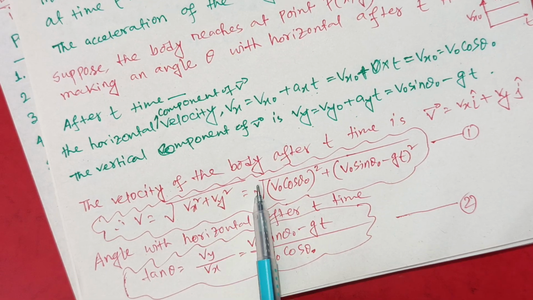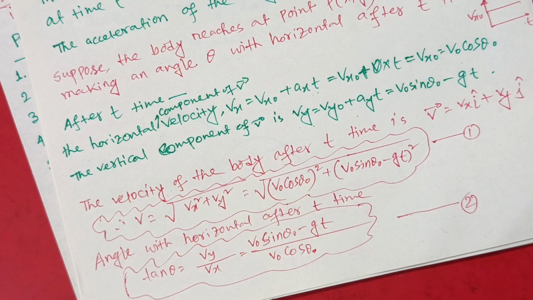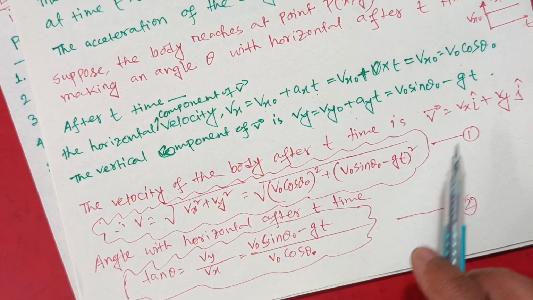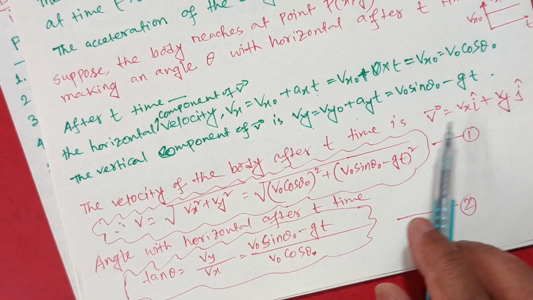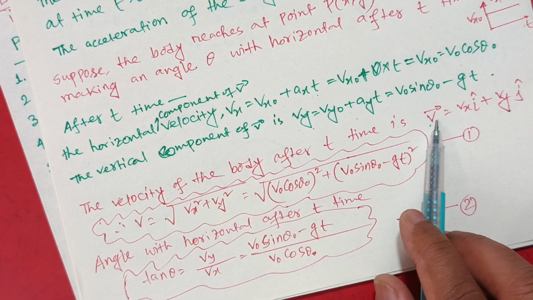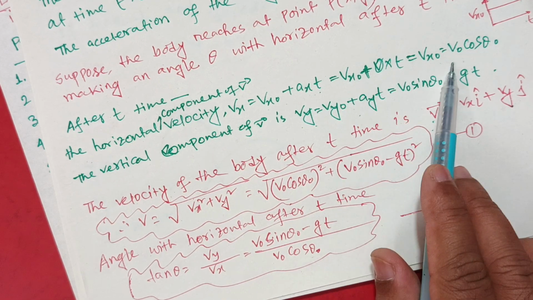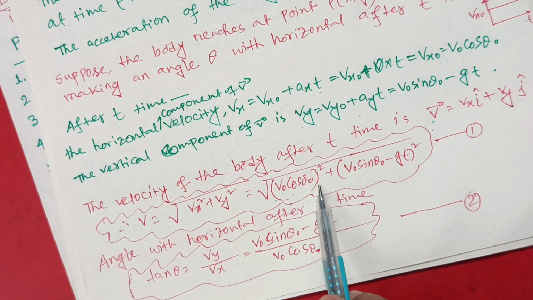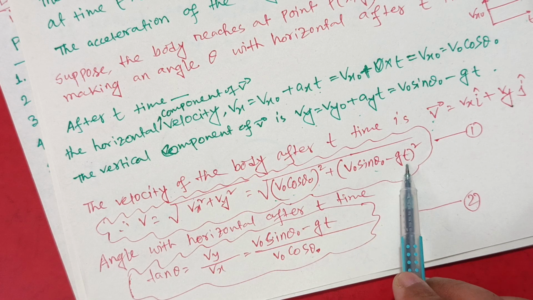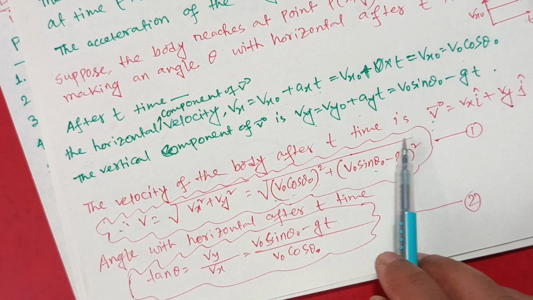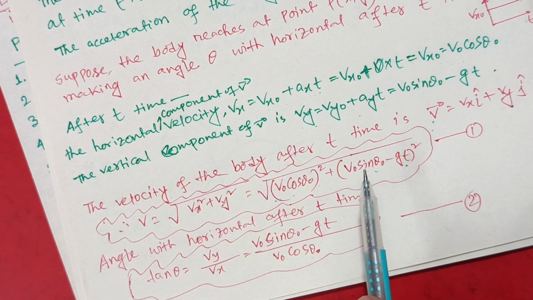The velocity of the body after t time is the v vector, which is also two-dimensional, vxi plus vyj, and the magnitude of this velocity is v equal to root over vx square plus vy square. Putting these values from these equations, you get root over (v naught cos theta naught) whole square plus (v naught sin theta naught minus gt) whole square. And it is the most important equation for finding the velocity of the body after t time.